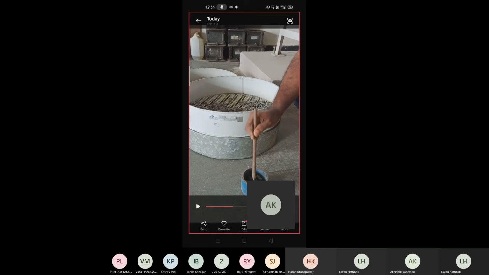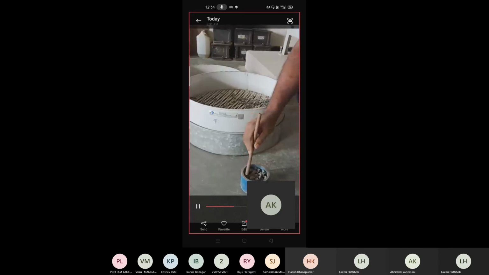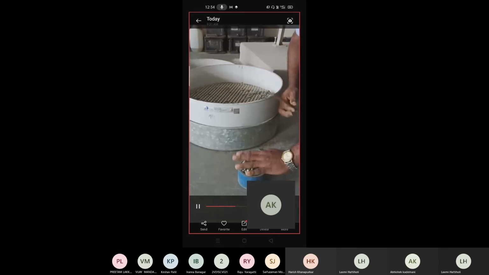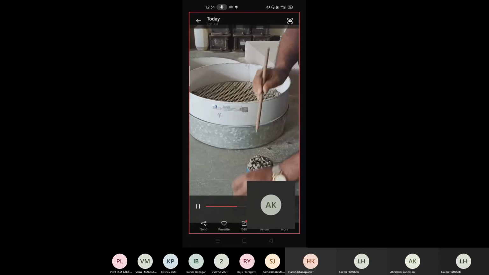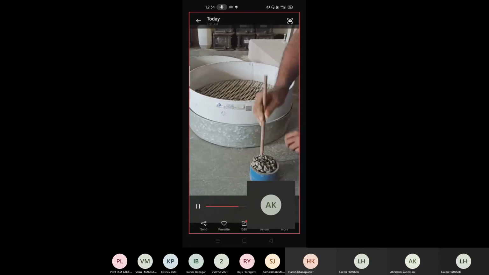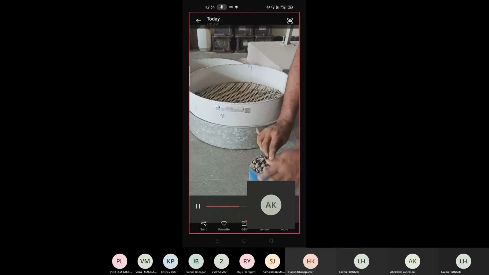That is not the procedure you should follow here. Simply drop the tamping rod from top to bottom. I'll show how to tamp it here. This is how the tamping is done for 25 times. So 3 layers, each layer 25 times. After tamping, once it is filled, level it. You should simply roll it.